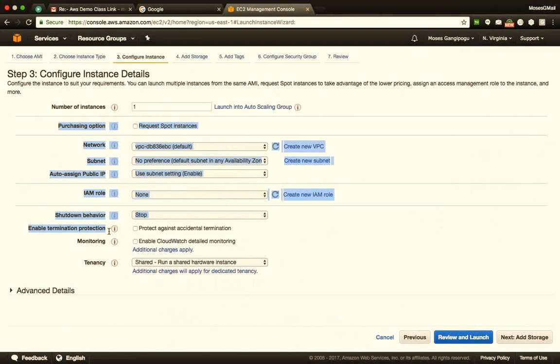And you can select any one of these. You can select a general purpose SSD hard disk or one with provisioned IOPS, which means it will have high bus throughput. Or else you can simply select magnetic. In our case, we'll select magnetic and we'll click on next.